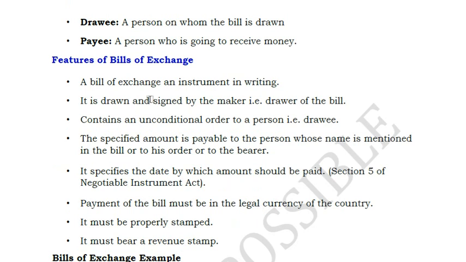So some of the features of a bill of exchange are: it should be in writing, it should be signed by the drawer, and it should have an unconditional order to a person. That means there should not be any conditions like, I will pay you after 90 days if it rains on that day. So these kinds of conditions should not be there. It should be an unconditional order, and the amount should be specified properly, and the date should be specified properly,